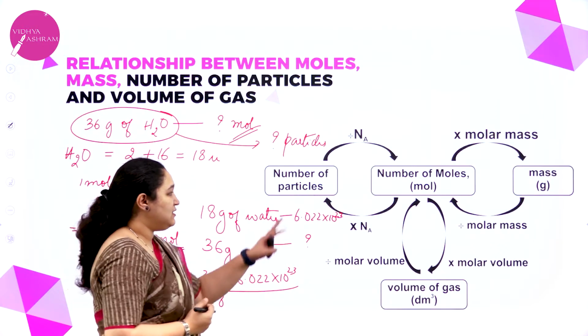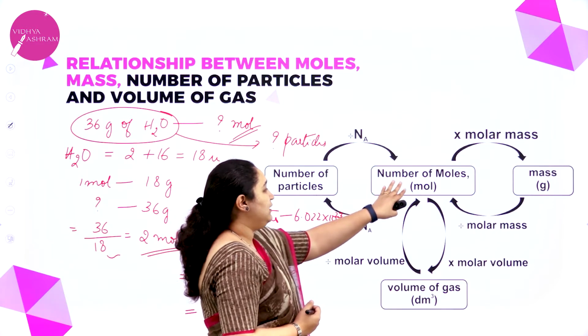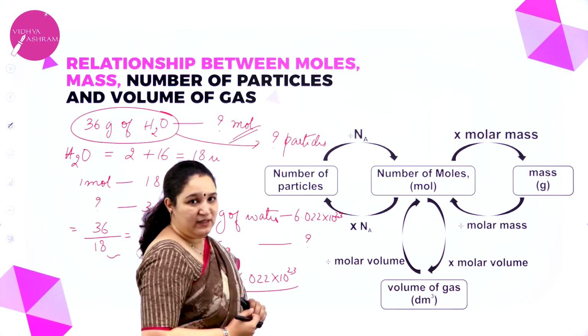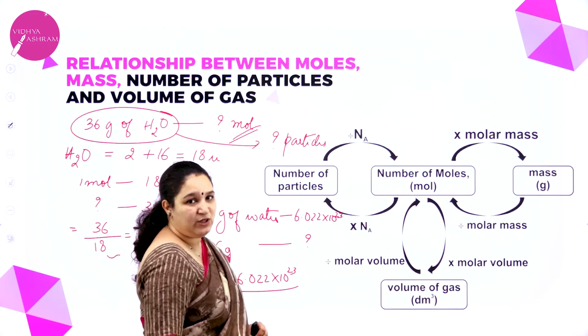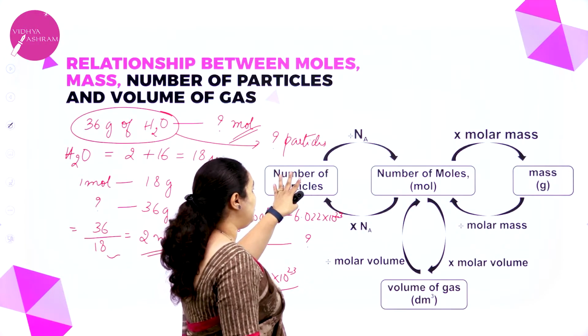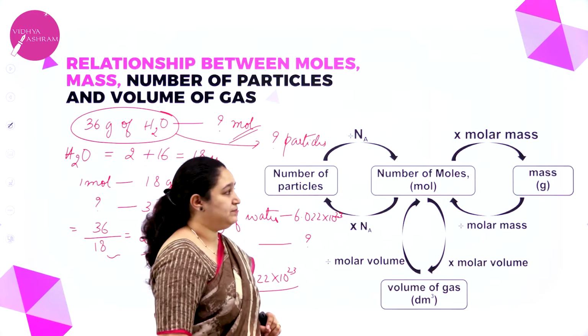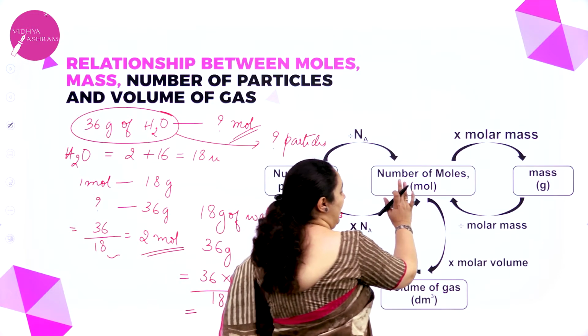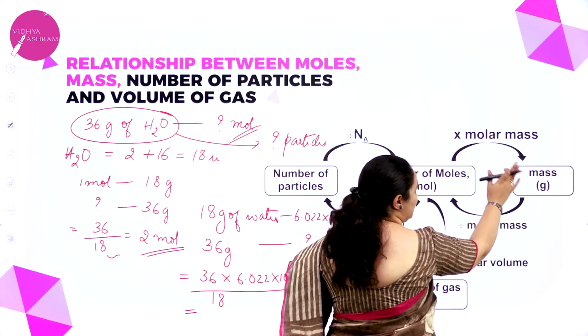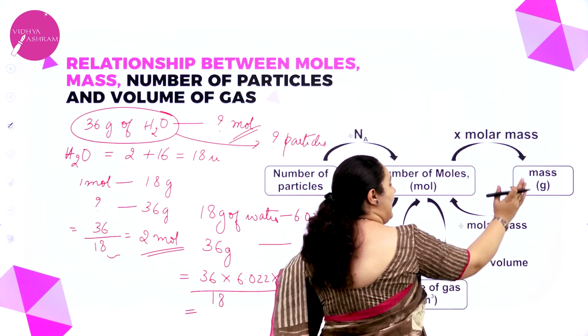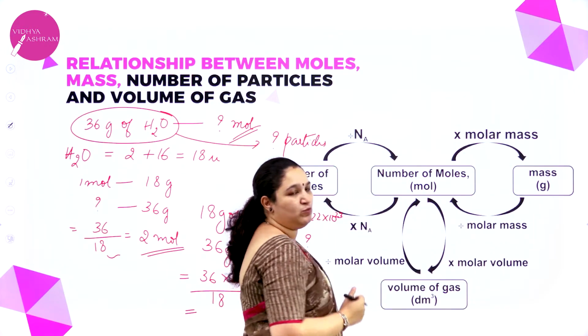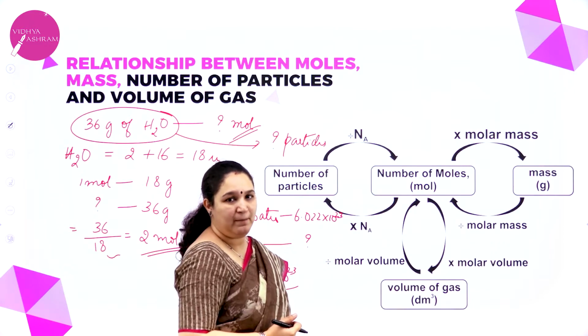Okay, so we'll see this chart as well. If I know the number of moles and I want to calculate the number of particles, I have to multiply by the Avogadro number. If I have the number of particles and I want the number of moles, divide by the Avogadro number. Similarly, if I have the number of moles and I want mass, multiply by molar mass. If I have mass but I want the number of moles, divide by molar mass.